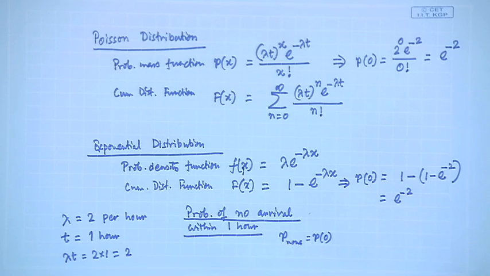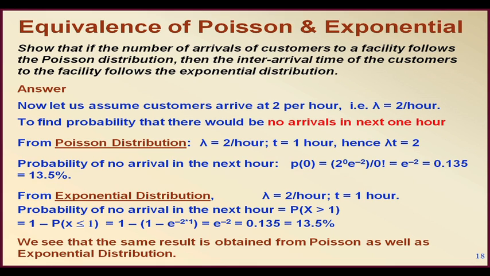Both the figures are similar, and look at the slide, a similar thing is also described there. For the Poisson distribution we find the probability of no arrival, P(0) equal to e to the power minus 2, which is 13.5%. And from the exponential distribution it is P(X greater than 1), which is 1 minus P(X less than or equal to 1). That means this is what we get from the cumulative density function. So we can get e to the power minus 2 equal to 0.135, which is 13.5%.